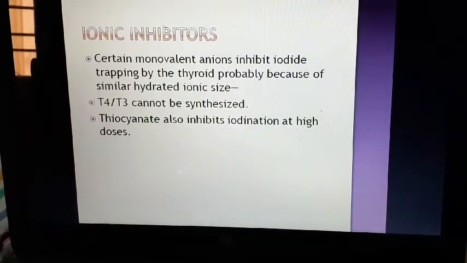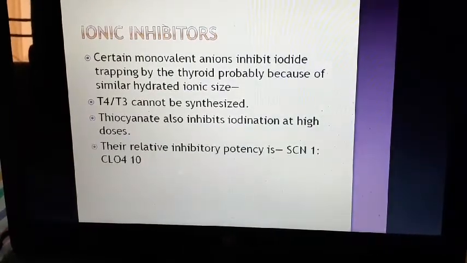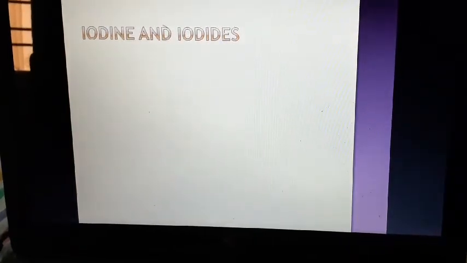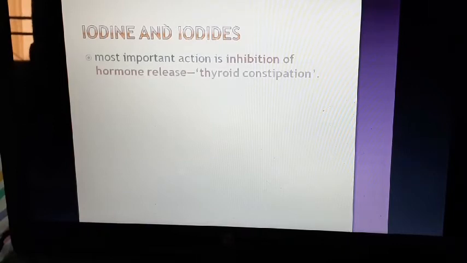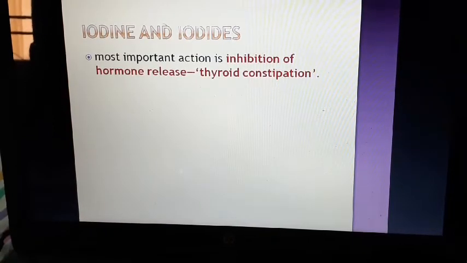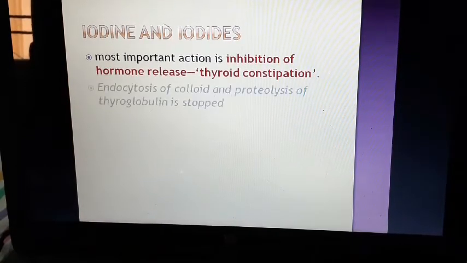Sorry, thiocyanate is less potent. Perchlorate potency is more, 10 times. So thiocyanate needs to be given in high dose, while perchlorate can be given in small doses, but that is not used actually. So iodine and iodides are commonly used. The more important action is inhibition of the hormone release, and often we call it thyroid constipation.